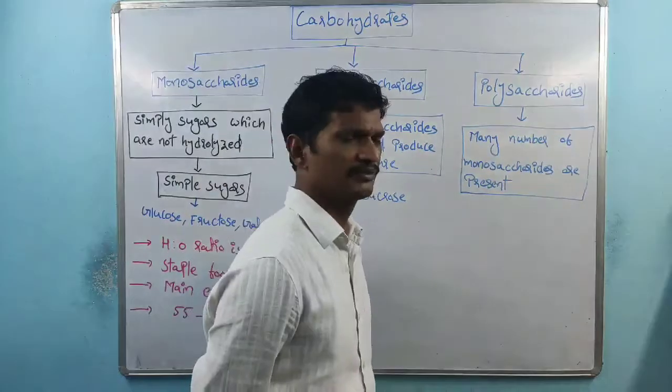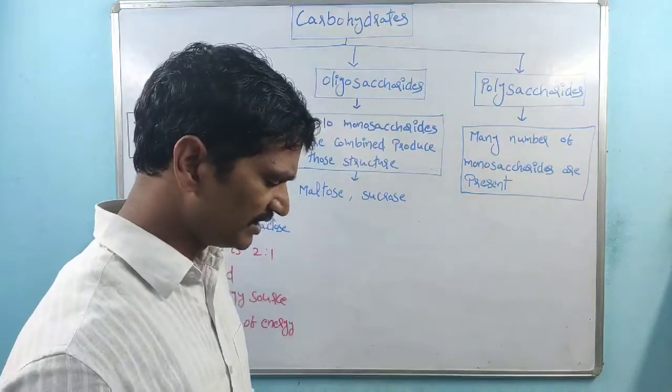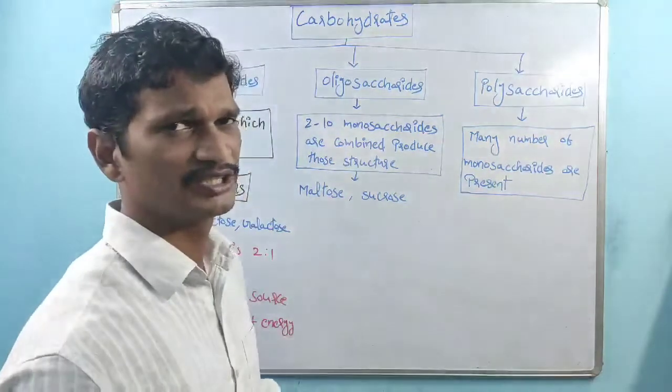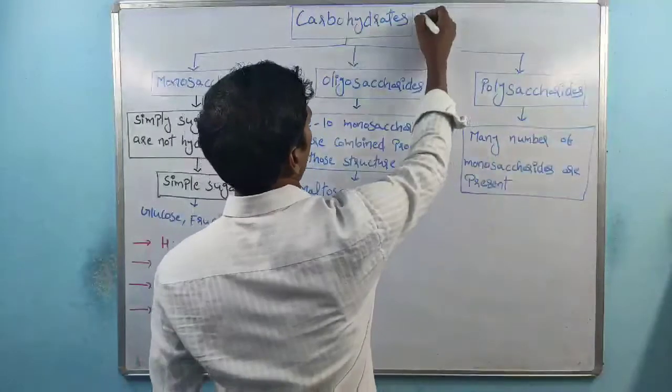First of all, the definition of carbohydrates. Carbohydrates are polyhydroxy aldehydes or ketones.